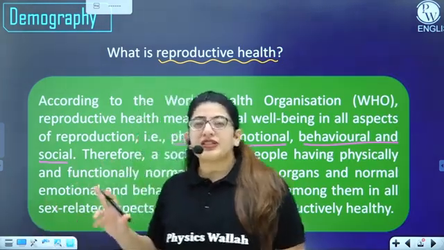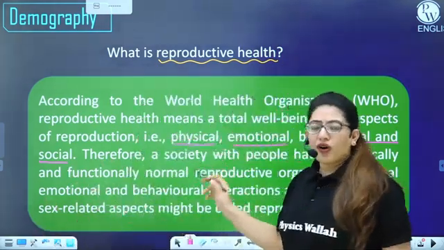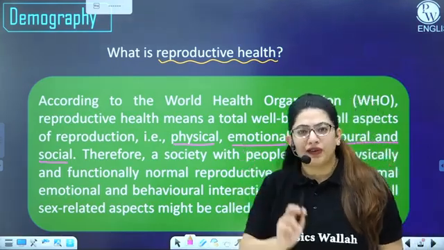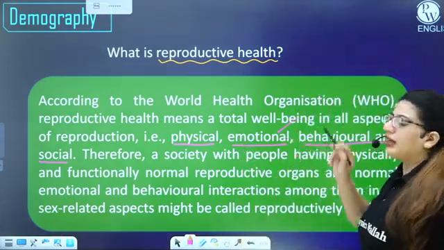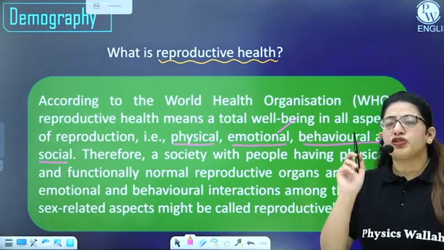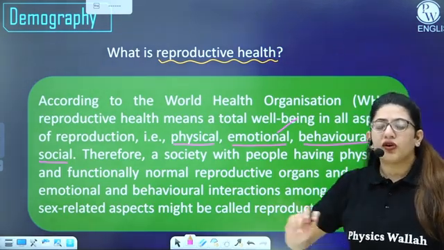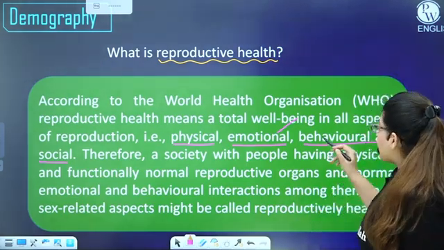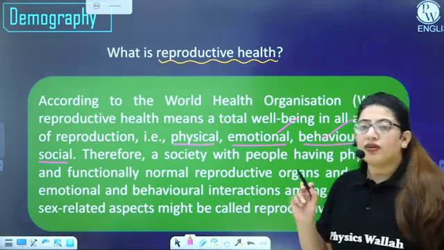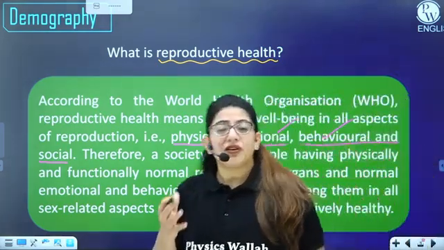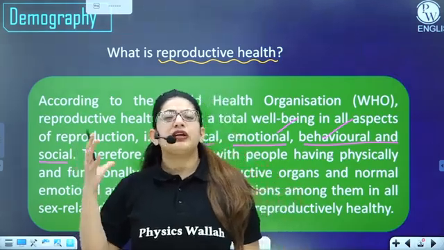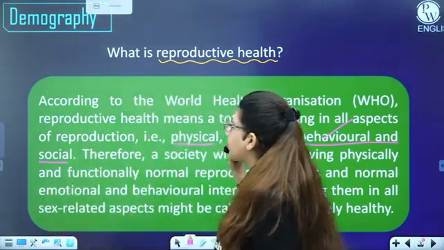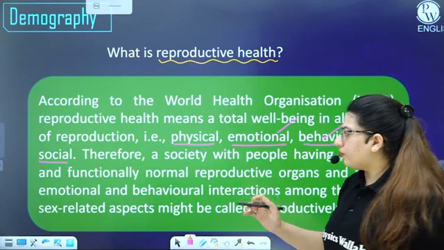Rather, we say yes, its reproductive organs should be well and fine, but along with that, that person should be emotionally stronger, emotionally it should be fine, no psychological effects are there. Second, behavioral and social. That means its behavior is good enough for other people so that it can live its life beautifully socially, right? Okay, so this is the definition given by the WHO.